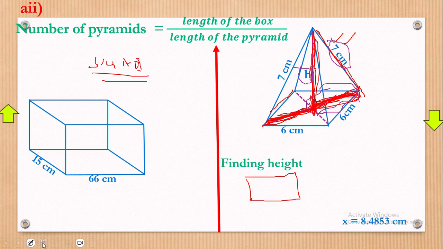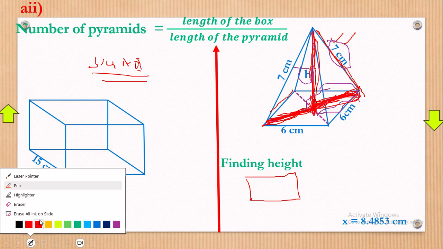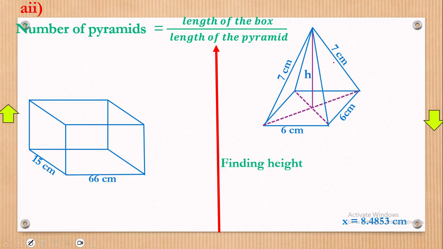Okay. Now our work is looking a bit untidy. Let's clean it. Now that is it. Now we need the length from here up to there. But the length from there up to there can be got if you have the whole thing from here up to here. That's the diagonal. And now let's get our sketch.